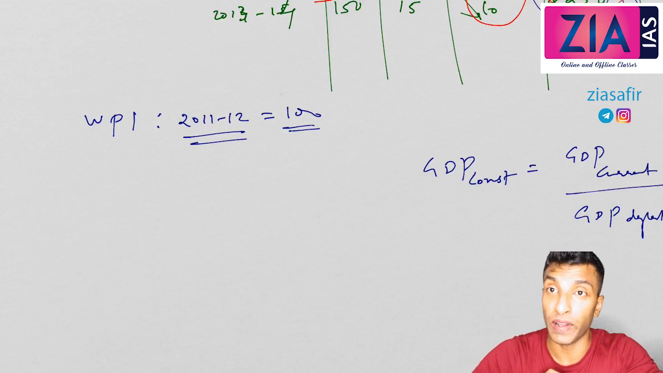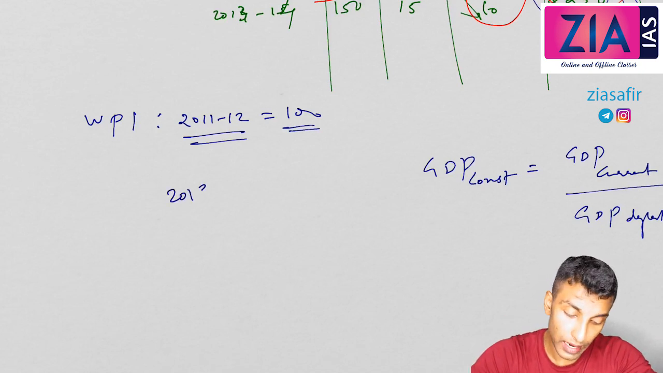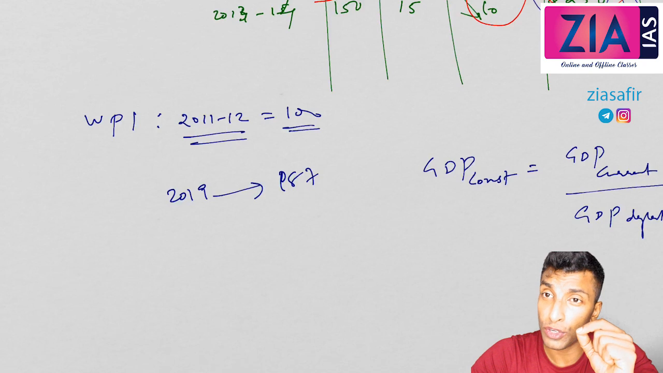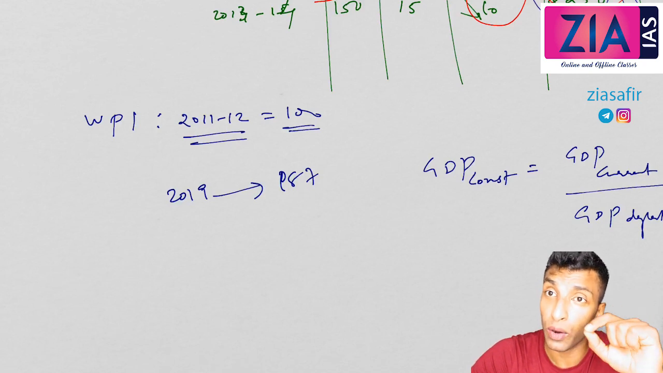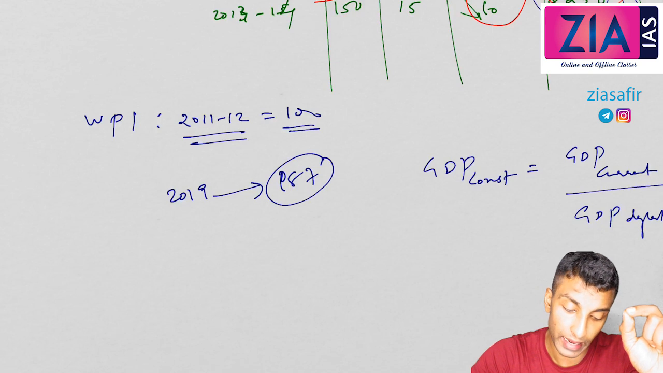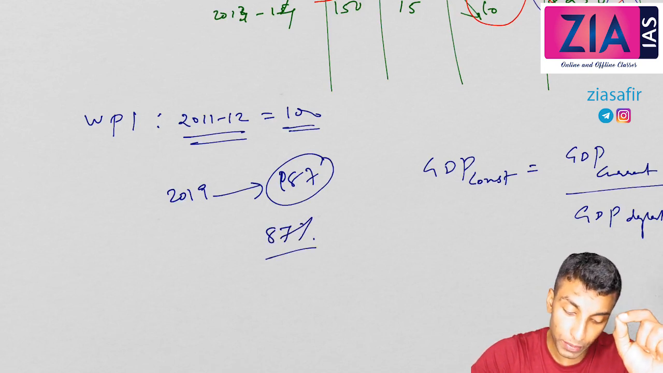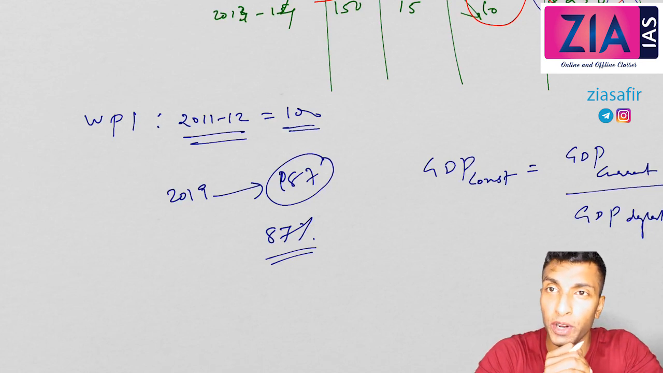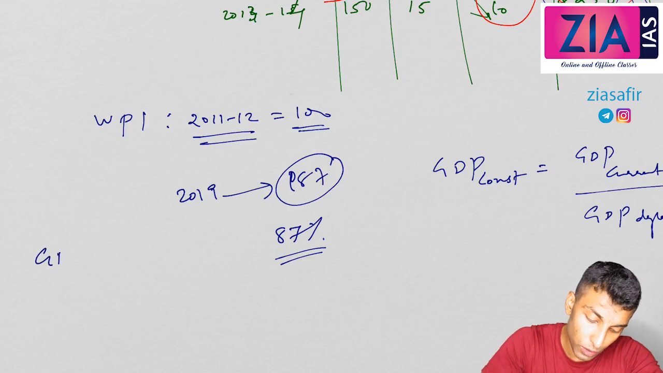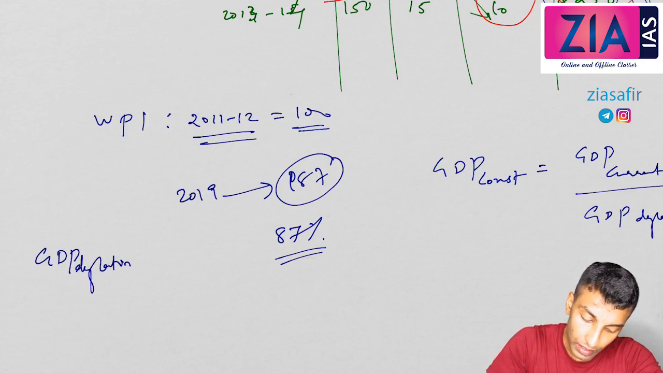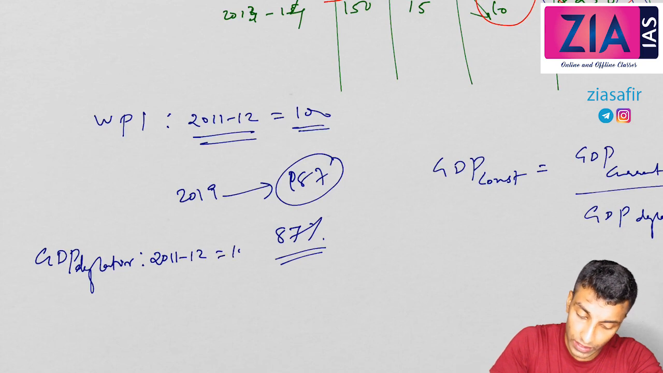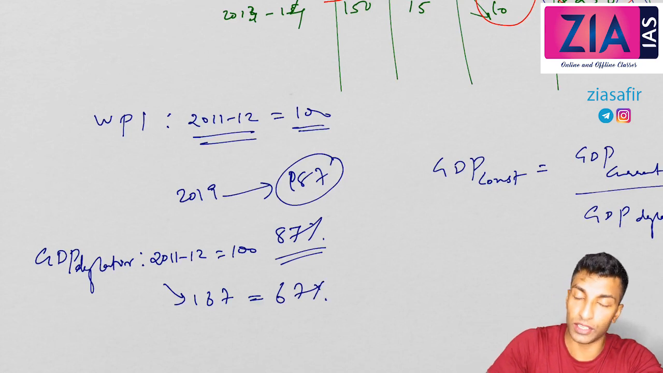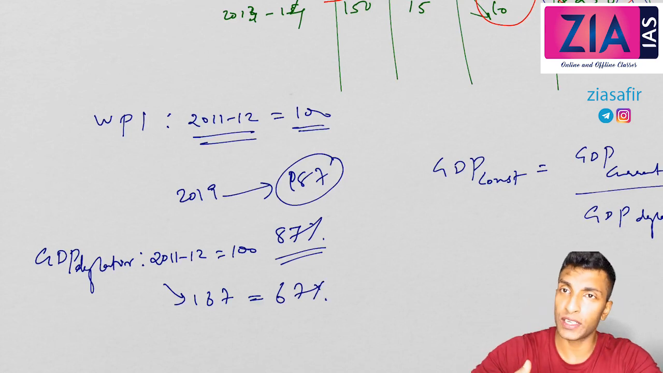Now in 2019, if I am saying the WPI value is 187, what does this mean? The items which cost 100 rupee in 2011-12, now if you need to buy exactly the same items, you need to pay 187 rupee. That means there is an 87% increase in prices. That is 87% inflation. I hope you understood. Exactly similar way, GDP deflator also. GDP deflator: 2011-12 is the base year, 100. Now if I am saying the price is 167, what does that mean? 67% inflation is there. So inflation can be understood like this.